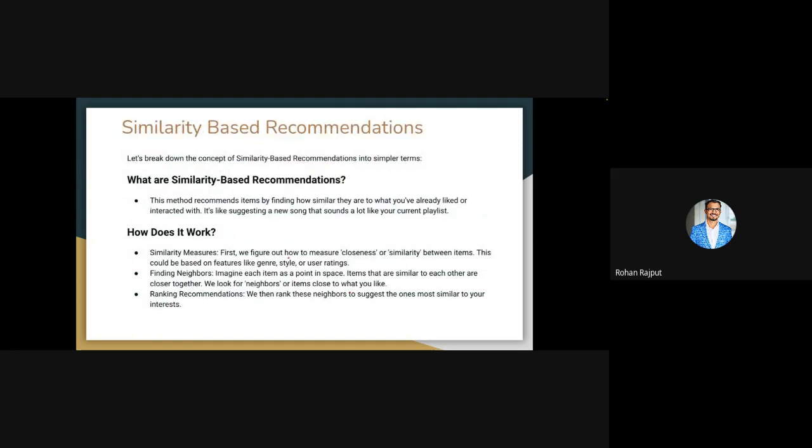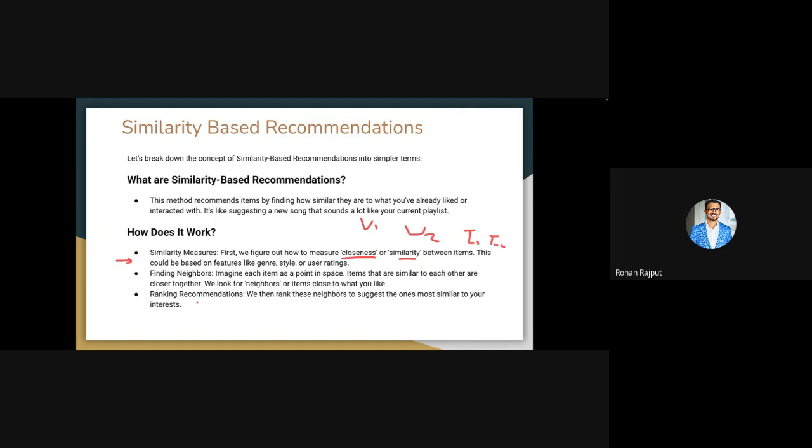So as we know how similarity works, why do we use similarity? First, it helps us understand the measure of closeness, or similarity, between two items. It helps us find neighbors of items in user space. So it helps us understand which particular user is similar to another user, and which particular item is similar to another item, item 1 and item 2.